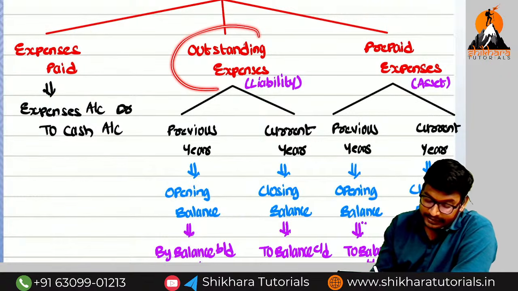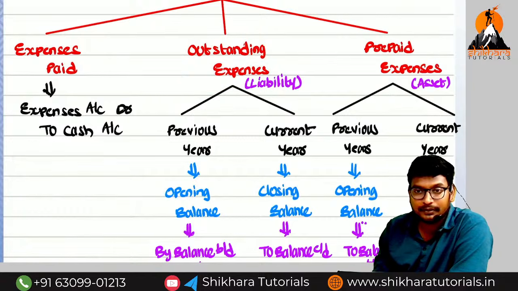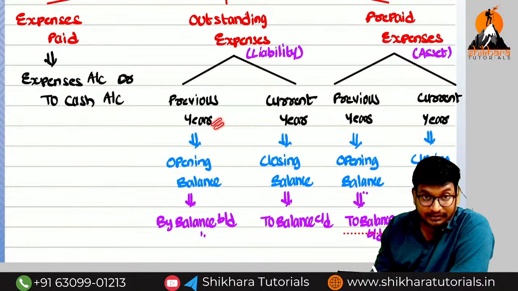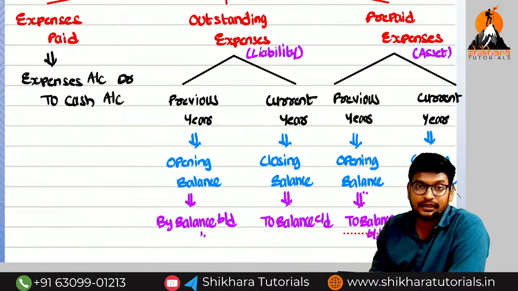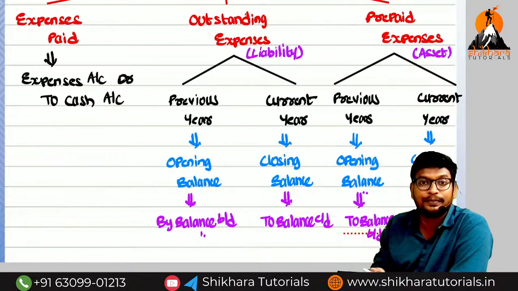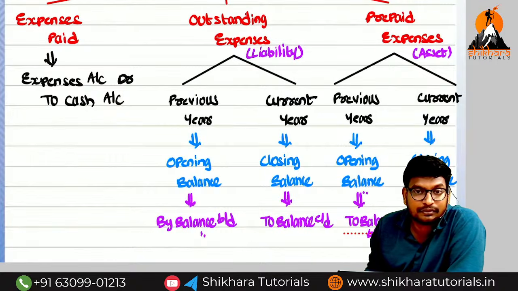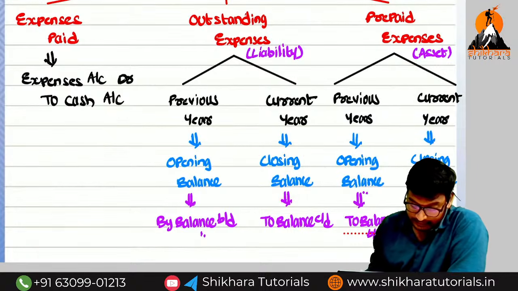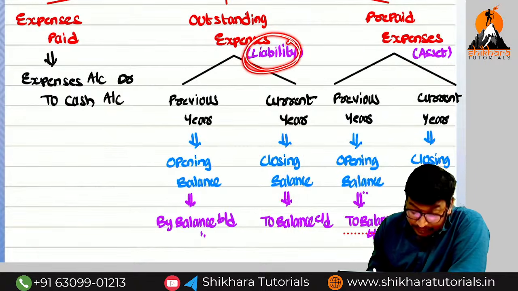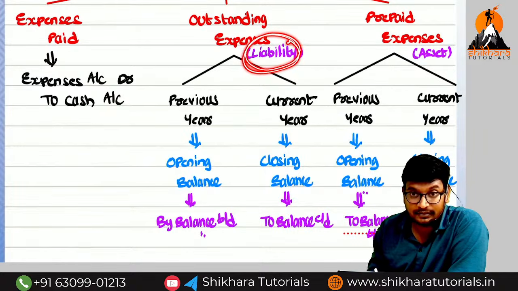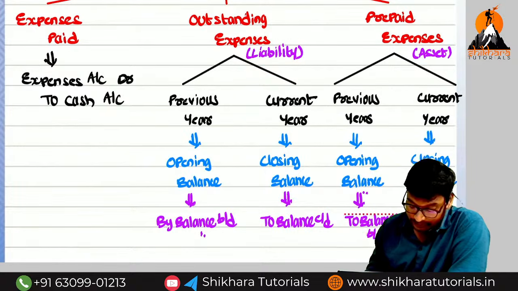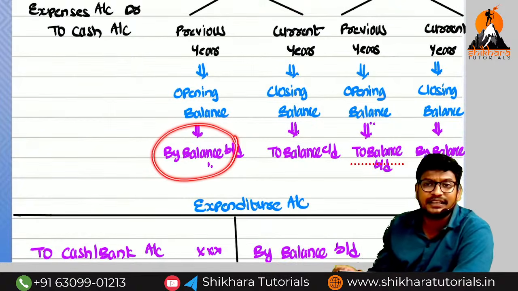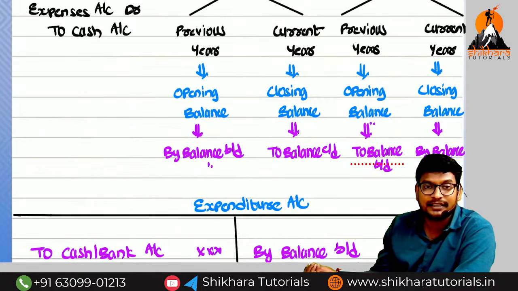When coming to the outstanding expenses, is it an asset or liability? Liability. Sir, they will give two amounts: amount related to previous year, amount related to current year. Previous year means nothing but opening balance. Current year means nothing but closing balance. For the liability, opening balance will be on which side? Credit side. By balance brought down. By balance means credit side.